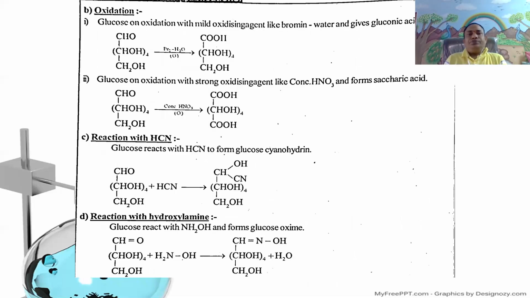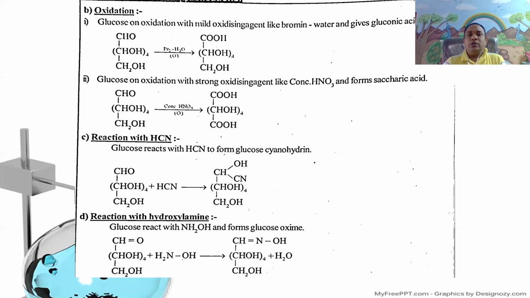Next, oxidation reactions. Here, glucose on oxidation with mild oxidizing agents like bromine water. Glucose undergoes oxidation with a mild oxidizing agent like bromine water to give gluconic acid.